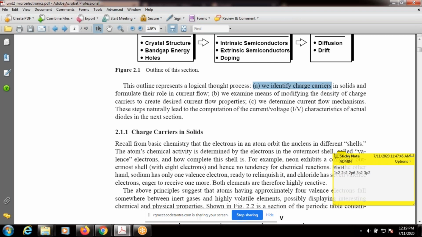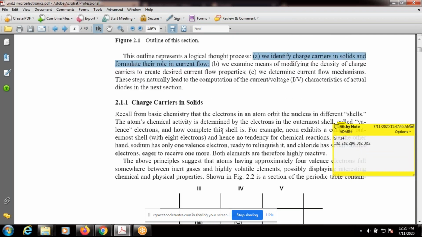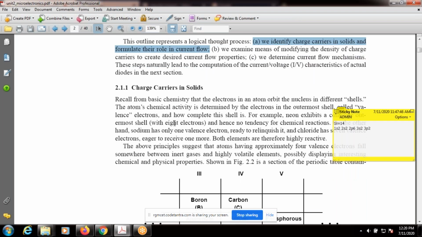In part AB, we first identify the charge carriers in solids and formulate their role in current flow, and we examine means of modifying densities of charge carriers to create desired current flow properties. Now coming to the charge carriers in solids. This is somewhat basic chemistry background.